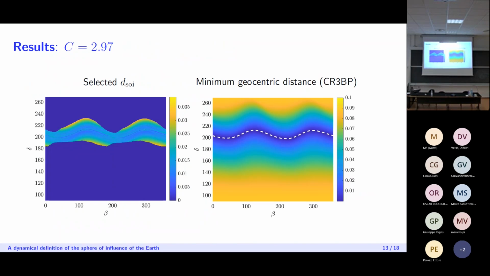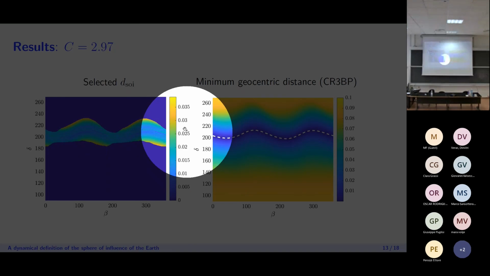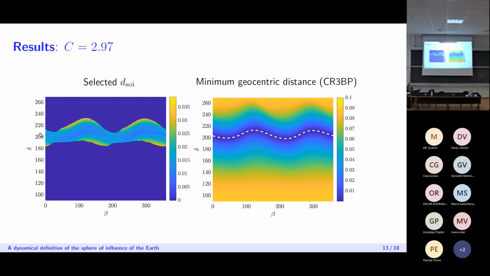So I will now present a few results, and in all these slides, I will use a representation on the beta delta plane with 2 angles to define the initial conditions, and then the quantity that I'm plotting in each case is described with a color scale, and the value of the quantity will increase going from blue to yellow. So in this first picture here, we have represented the value of the selected radius of the sphere of influence with our method. And we've used here a value of the Jacobi constant equal to C = 2.97.